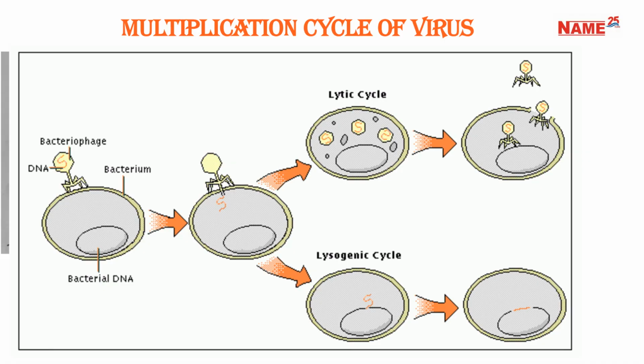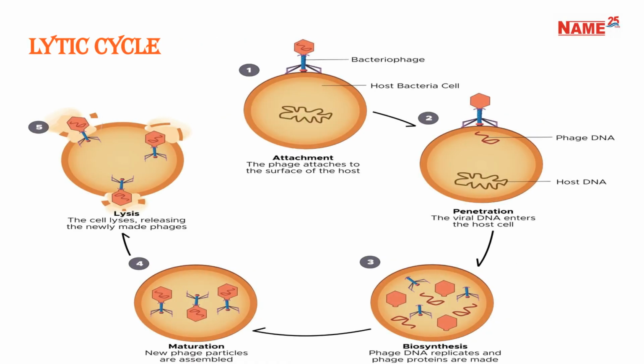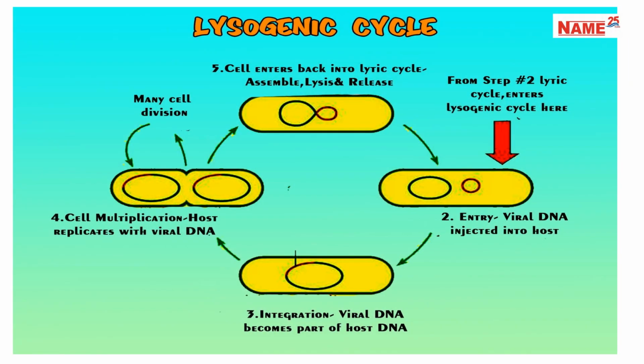The multiplication cycle of a virus consists of the lytic and lysogenic cycles. The lytic cycle involves 5 main steps: attachment, penetration, biosynthesis, maturation, and lysis. In lysis, the host cell breaks open, releasing new phages. The lysogenic cycle involves the viral DNA integrating into the host DNA and replicating with it, leading to cell multiplication. It can later enter the lytic cycle.